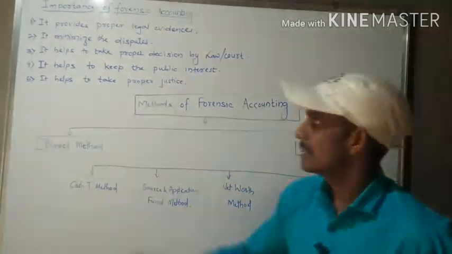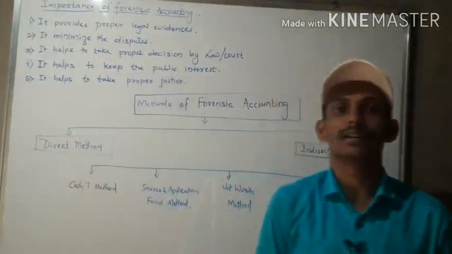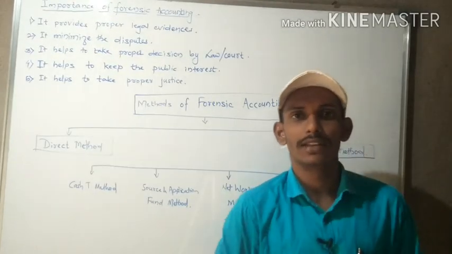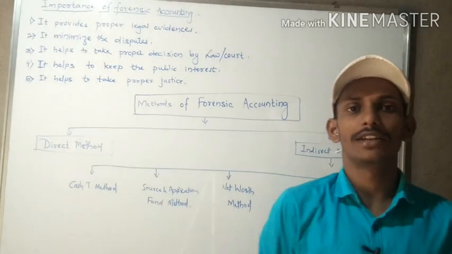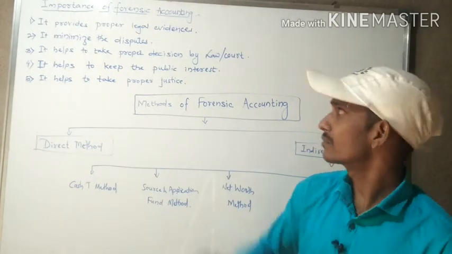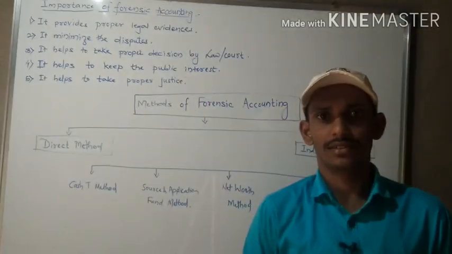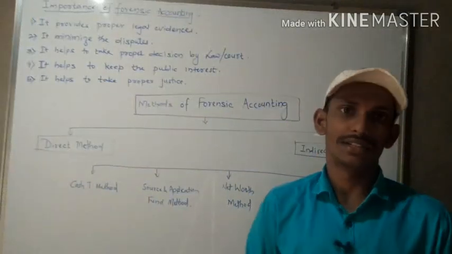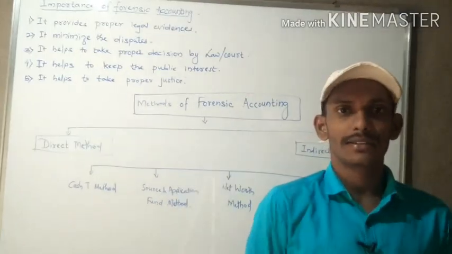Then last, it helps to take the proper justice. As I told you, forensic accounting makes the information available in such a way that it is in the form of true or legal evidence. From that legal evidence, the court is able to take the proper decision and make the judgment.